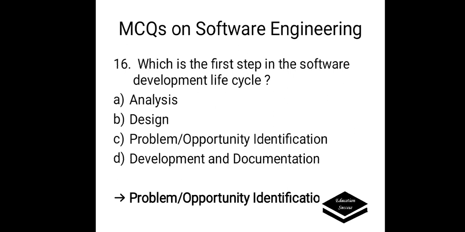Which is the first step in the software development life cycle? Options are A. Analysis, B. Design, C. Problem or opportunity identification, D. Development and documentation. Correct answer is problem or opportunity identification. It is the first step in the software development life cycle. It is also known as problem definition.